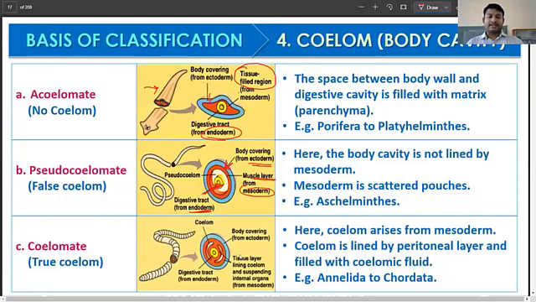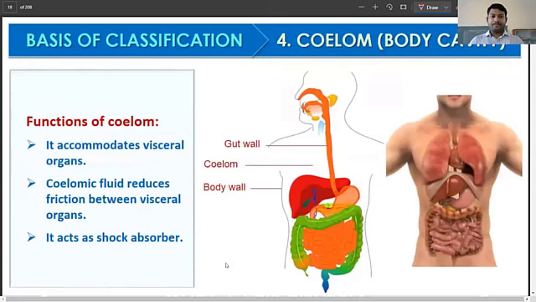But here in case of a coelomate organism, or organisms having the true body cavity or true coelom, right? You're going to have the digestive tract from the endoderm, you're going to have the ectoderm, and also you're going to have the tissue layer lining the coelom, and that will allow the suspending of the internal organs that develop in the mesoderm. So with that body cavity, the organs are placed. I hope you're clear with that on the coelom.